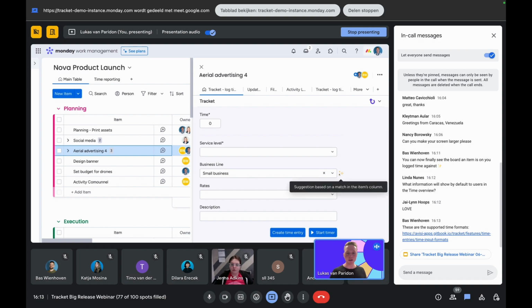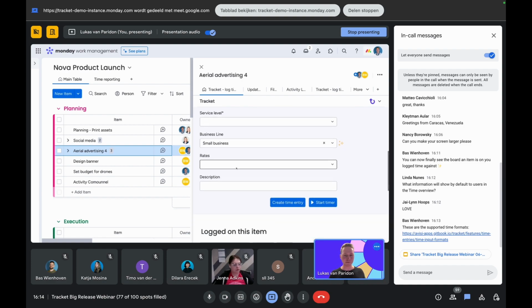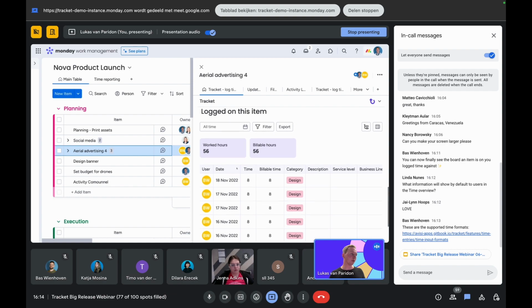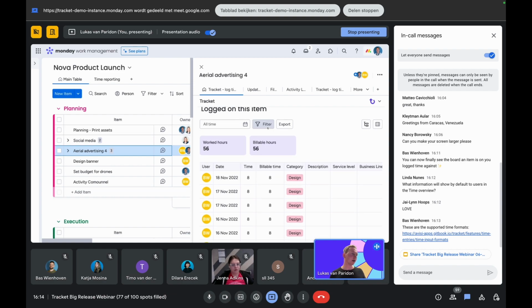It says suggestion based on a match in the items column. This is really cool because this ensures that the information on your time entries is related to the information in your Monday.com board, and you track time specifically on that. And you can imagine that you don't have to fill out all these fields yourself because they're pre-filled. And also in your reporting, you can pull up this information and then do reporting on these status columns. So that's really added value right there. Moving forward, we got more data available on the item overview right here.